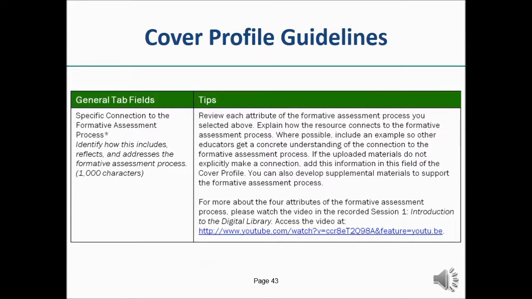Lastly, when submitting or reviewing a resource, consider the section on the cover profile guide that describes the connection of a resource to the formative assessment process. Note the suggestions for how to provide a rationale, context, or supplemental materials if a resource lacks an explicit connection to one or more attributes.